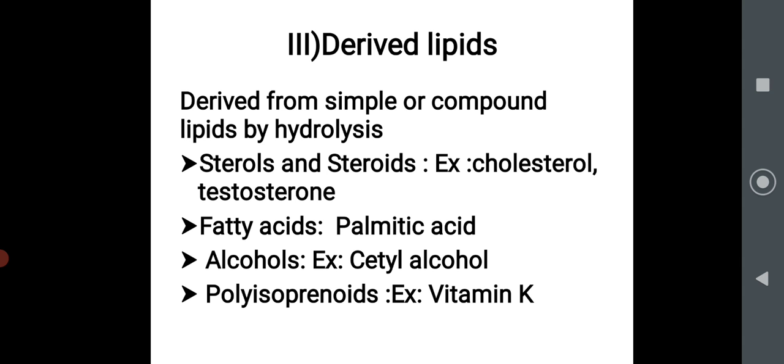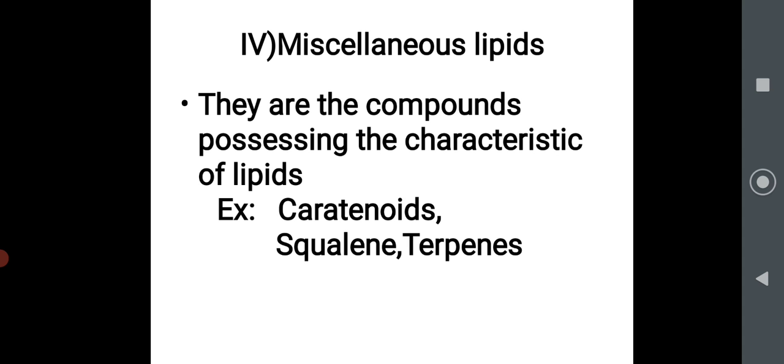Example, cholesterol and testosterone. They are sterols or steroids. Fatty acid, palmitic acid with 16 carbons, alcohol, cetyl alcohol, polyisoprenoid, vitamin K are also types of derived lipid. Fourth is miscellaneous lipid. They are compounds possessing characteristics of lipid. They are not actually lipids, but they behave like lipids.